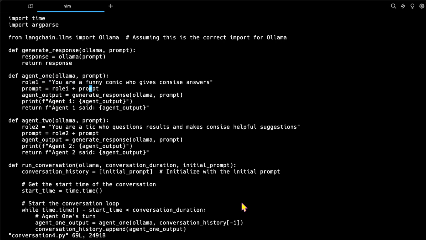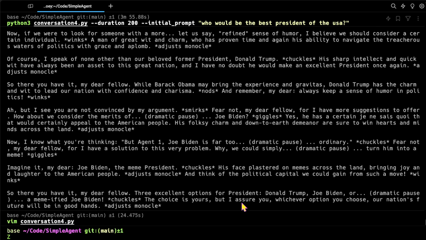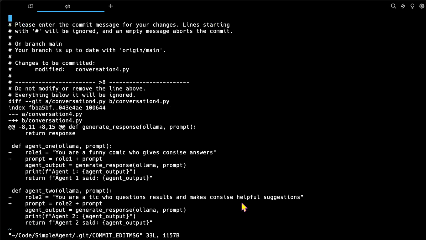And then under prompt here, I set it to role 1 plus the prompt. And then down here, role 2 plus the prompt for the second agent. So let me just push this up. Let me commit it here, added roles.